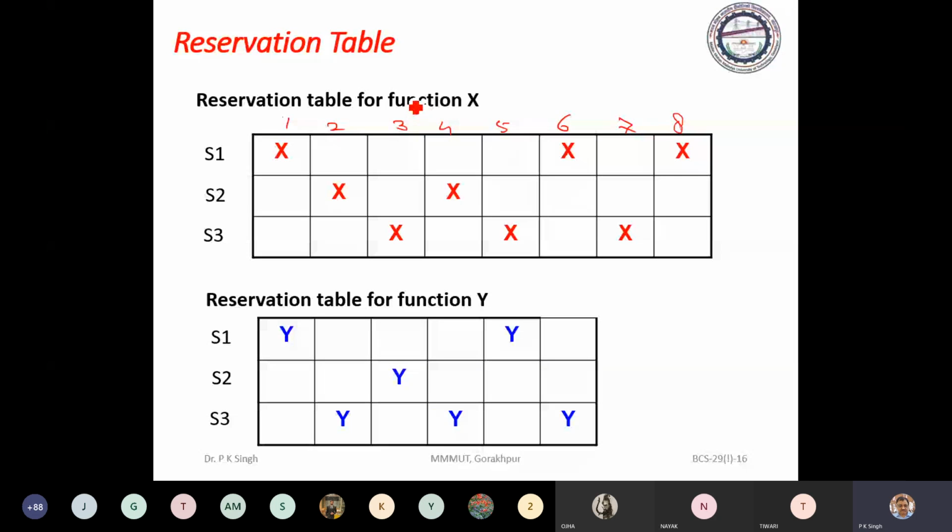These are the clocks needed. If we have latency 6, then X2 will be here, X2 will be here, and after this you don't have any occupancy, so there is no collision. So why is 6 here? 7 minus 1 is 6, latency 6. So the permissible latencies are 1, 3, and 6.